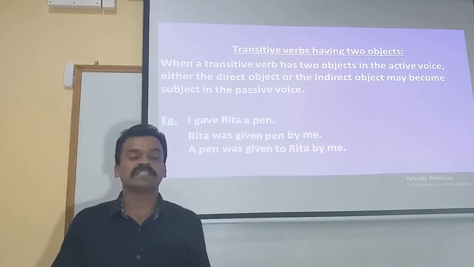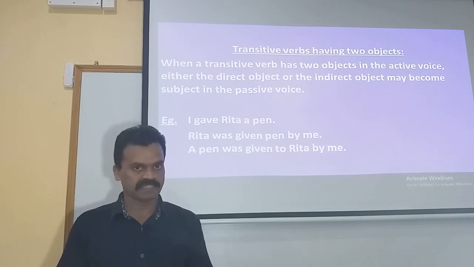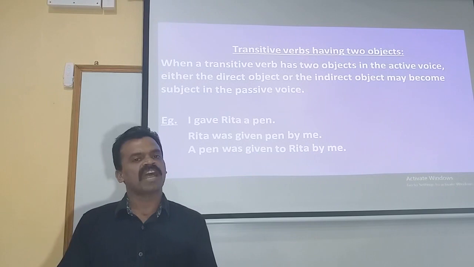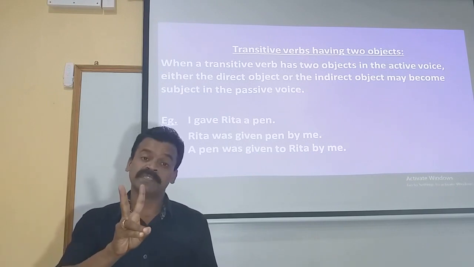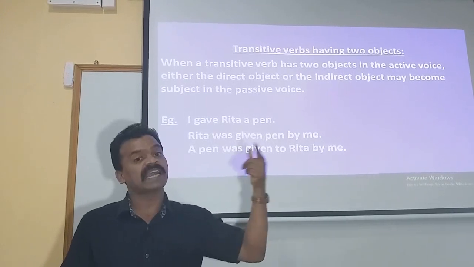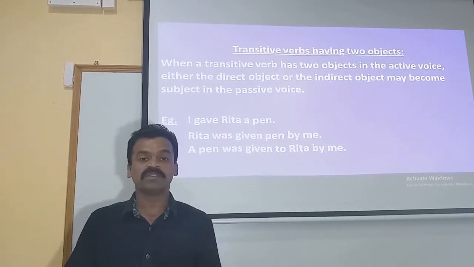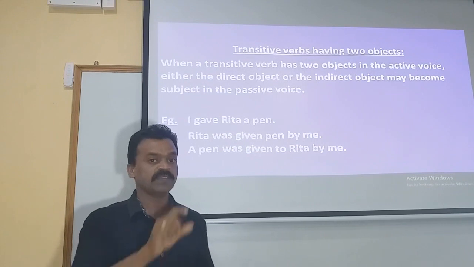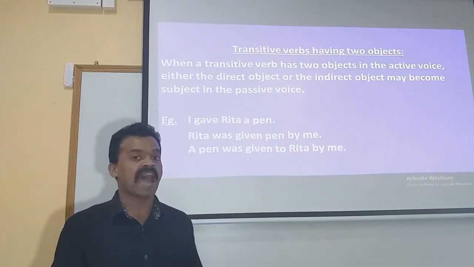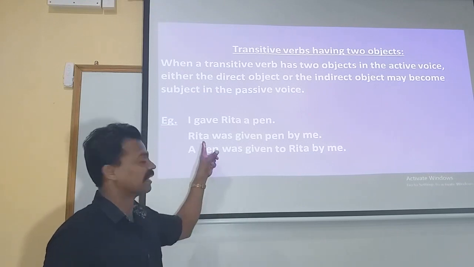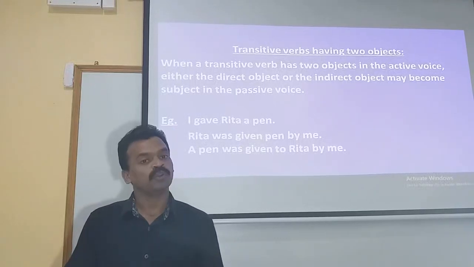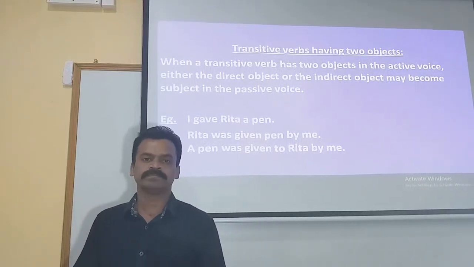So we have converted the statement in two different ways. One beginning with the indirect object and the other starting with the direct object, and both the answers are exactly right. You will have to learn both, as I have already indicated. The council will give you only the starting word. They give the active voice sentence and the starting word. So sometimes your answer's starting word must be Rita or it can be a pen. So you will have to know both these answers.